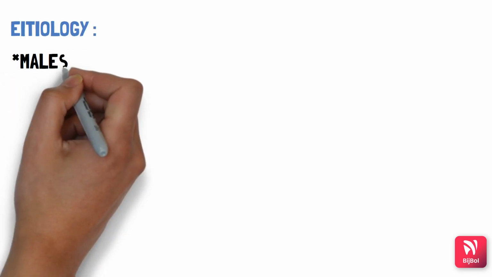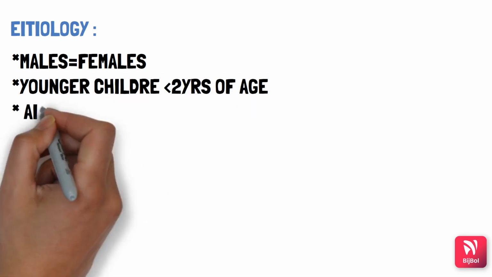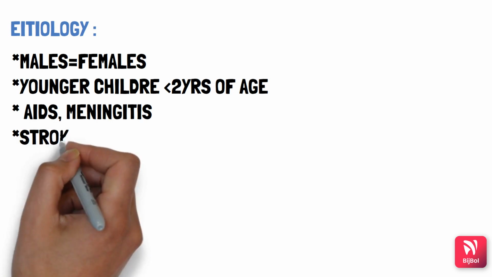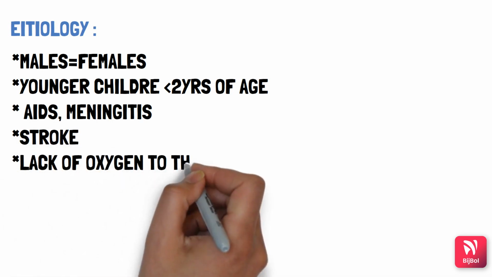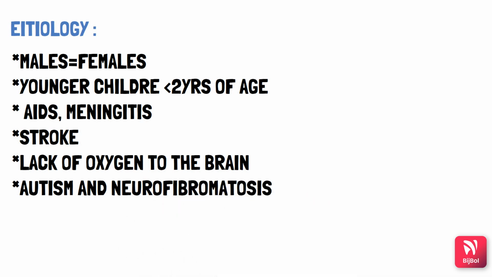Let's see the etiology of epilepsy. Epilepsy is equally seen in both males and females. However, it is more common in young children under 2 years of age and older adults. Infectious diseases such as AIDS and meningitis can cause epilepsy. The leading causes of epilepsy in people older than 35 years of age are stroke, serious illness or very high fever, and lack of oxygen to the brain. Some developmental disorders like autism and neurofibromatosis can also be a major cause of epilepsy.